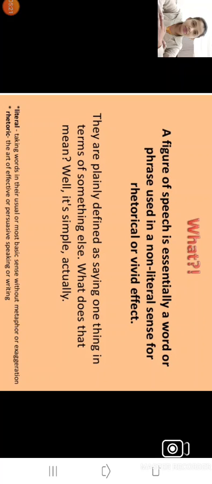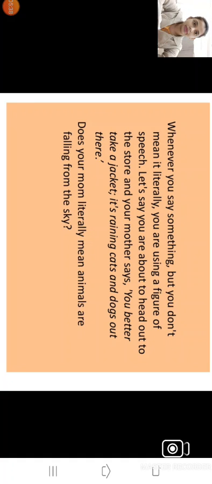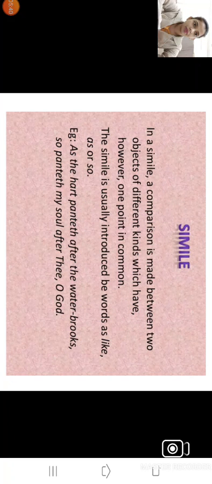When you read these figures of speech, you are going to get some hidden meaning in that particular sentence. The literal meaning you are not going to get; a hidden meaning is there which is not given directly. So we are going to start with the simplest one, that is simile.